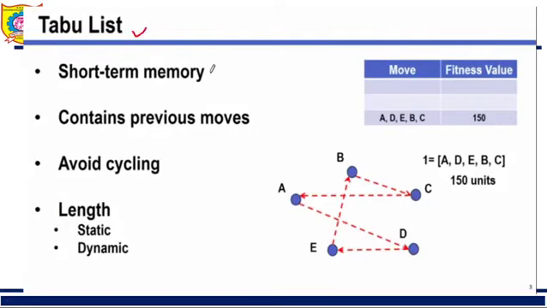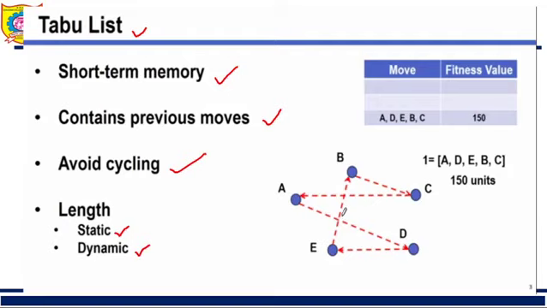So this taboo list is nothing but the short-term memory. It contains your previous moves and it is used to avoid cycling. Cycling means the same state is getting visited again and again. So this taboo list can be static or it can be dynamic. Static means the length will be fixed, like only this many states you can store in the taboo list. And dynamic means you can choose at runtime.